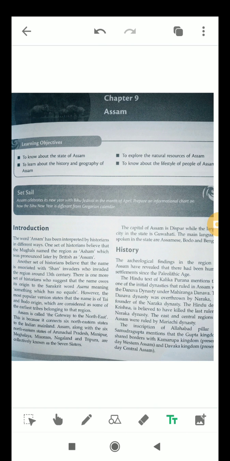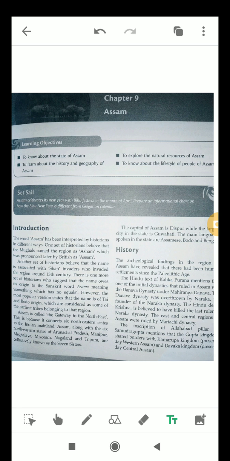So students, the word Assam has been interpreted by historians in different ways. One set of historians believe that the Mughals named the region Asham, which was pronounced later by the British as Assam. Another set of historians believe the name was San. There is one more group of historians who suggested the name owes its origin to the Sanskrit word Asama. Asama means Asamanya, no equals. However, the most popular version is that the name is of Thai and Boro origin.